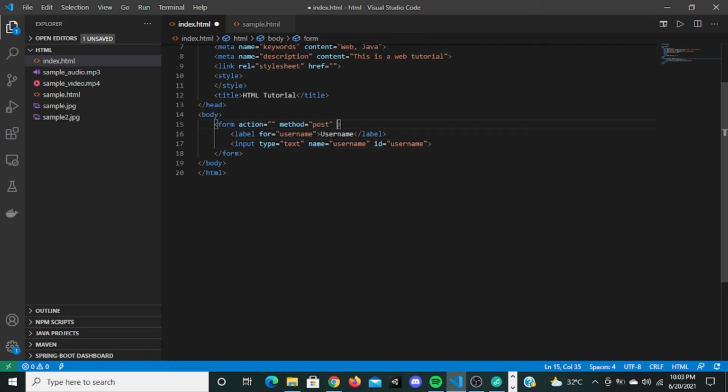When you pass this form to that function, it'll get that form. When you print form values, it's going to print this name and all the inputs here. You can get those values and save them in the backend. We will go to that. Right now we are doing the front end. When we go to JavaScript, I will actually take these form values and display them. Don't worry, just stay here.